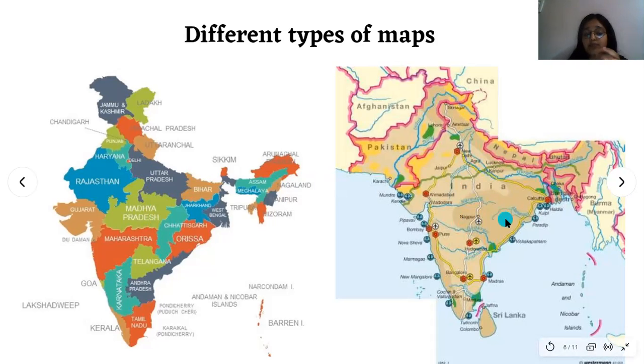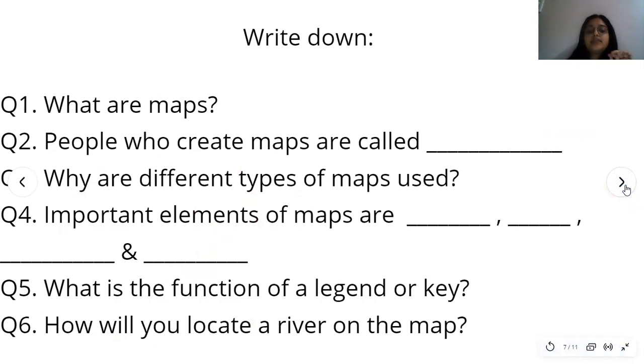So that is a very smart thing to understand different maps. Okay, now that we all have studied about what are maps, who create the maps, different types of maps, different important elements of the maps, please write down these questions and their answers in your notebook. Pause the video here, write down these questions and their answers in your notebook, EVS notebook.